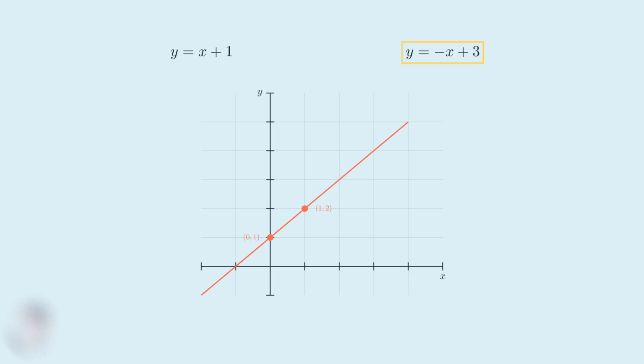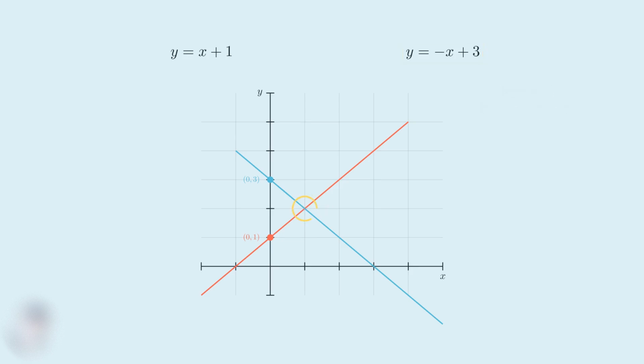Now for the second equation, y equals negative x plus 3. This has a slope of negative 1 and a y-intercept of 3. The slope of negative 1 means the line falls 1 unit down for every 1 unit to the right. The y-intercept of 3 means it crosses the y-axis at 0, 3. Here's the y-intercept at 0, 3. Using the slope of negative 1, I'll find another point. From 0, 3, I move right 1 unit and down 1 unit. This gives me the point 1, 2. Notice this is the same point we found on the first line. Now I'll draw the complete line for y equals negative x plus 3.